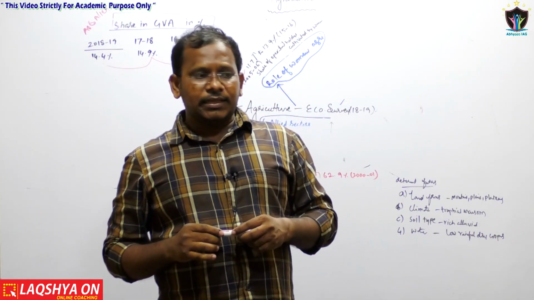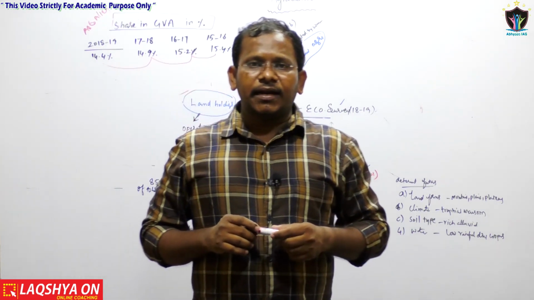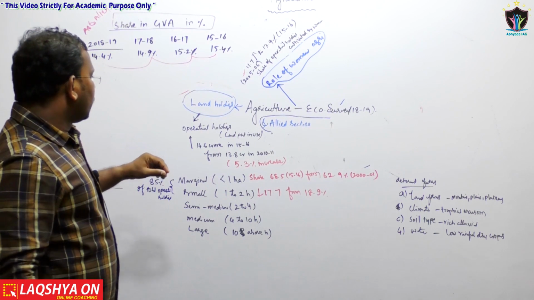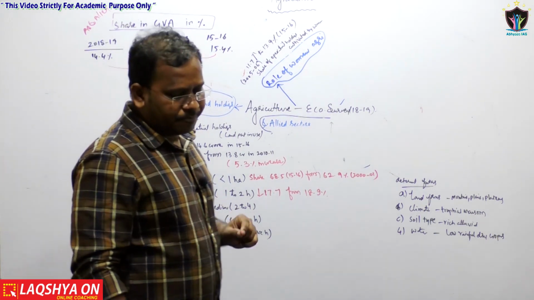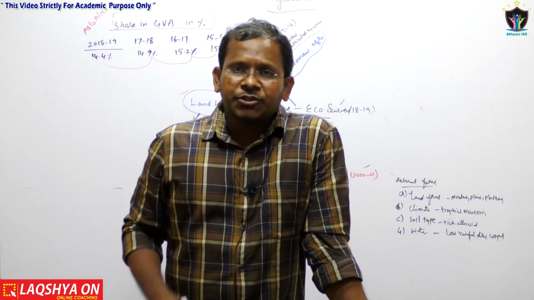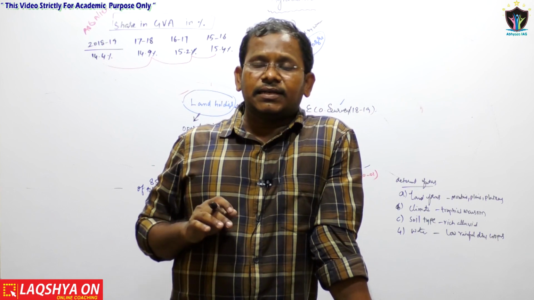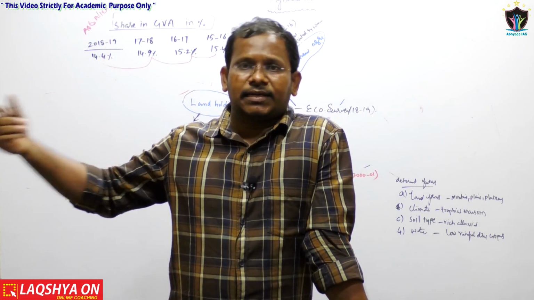Now, another most important thing we are supposed to consider as far as the agriculture economic survey is concerned is the operational land holdings. Most important one, because based on the operational land holdings, we generally consider the productivity of the agriculture and allied sectors.